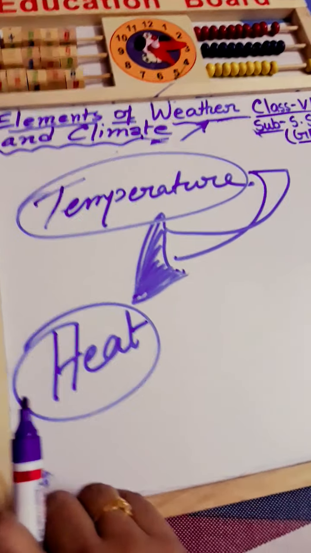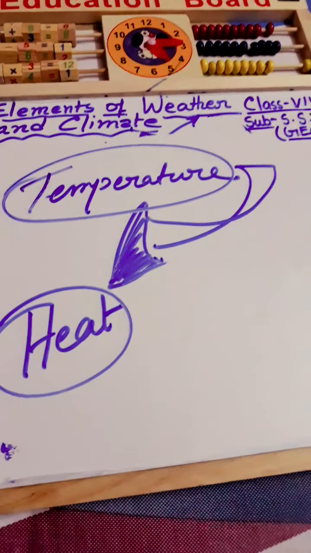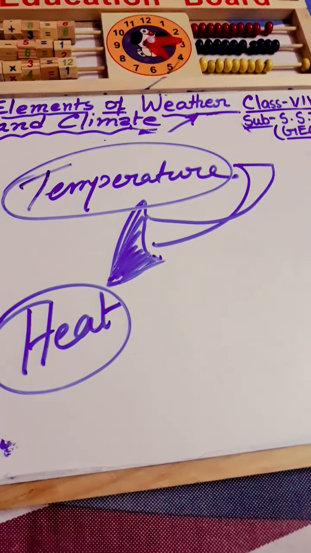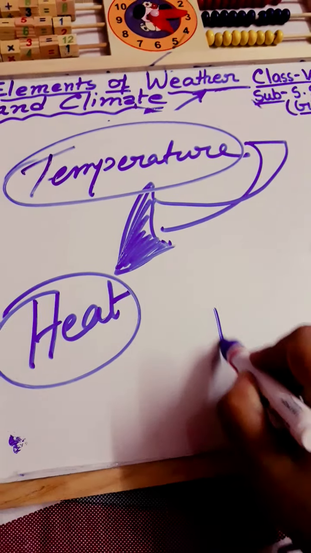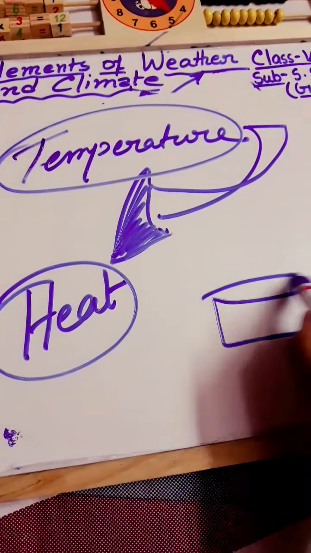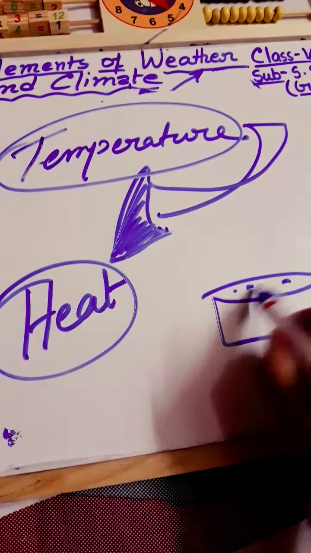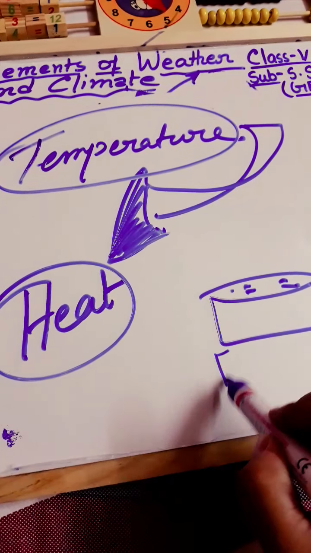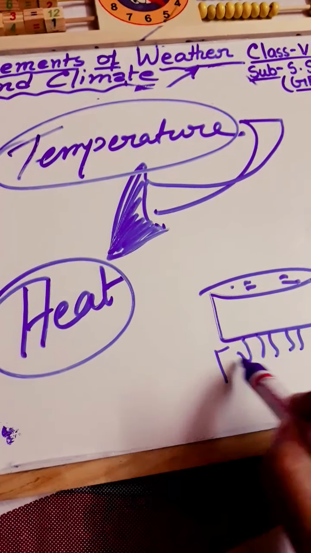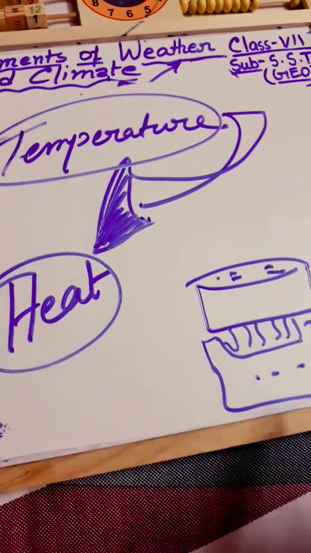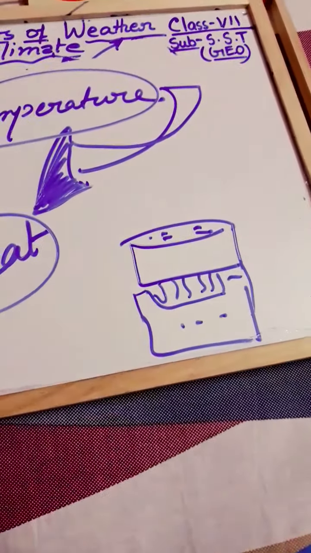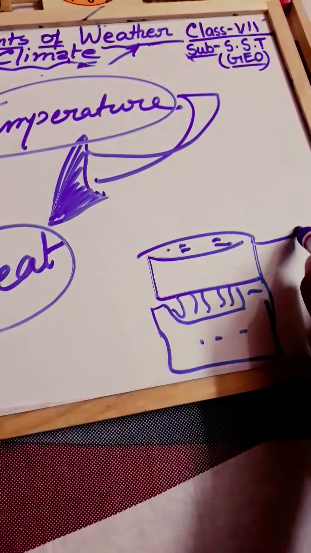As an example, I can say that when we boil a pan of water, suppose in this place we are boiling a pan of water, okay.